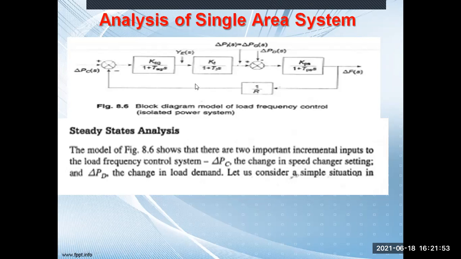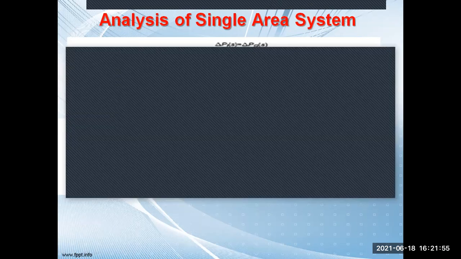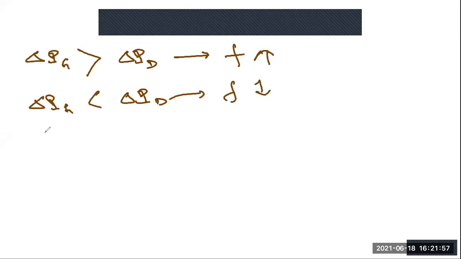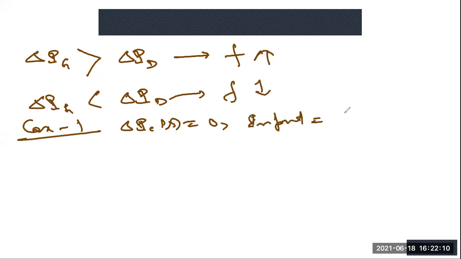I will write here, then it is clear, otherwise it will not be clear. So first case, that is case 1, will make delta PCS equal to 0, and the input is delta PDS, and the output will be delta FS.